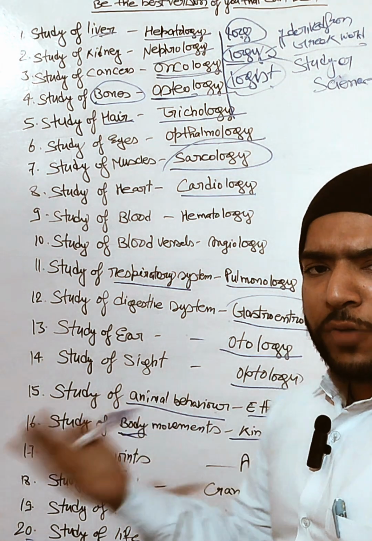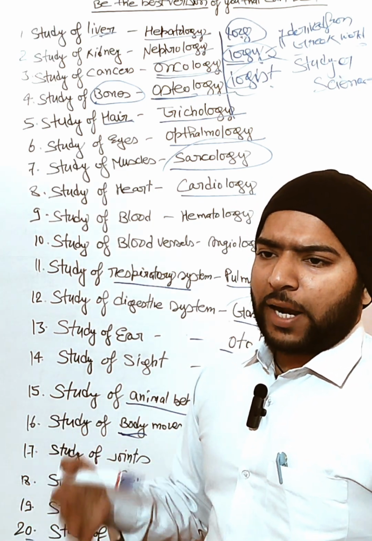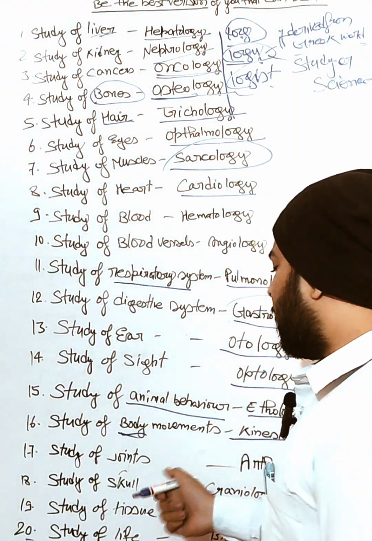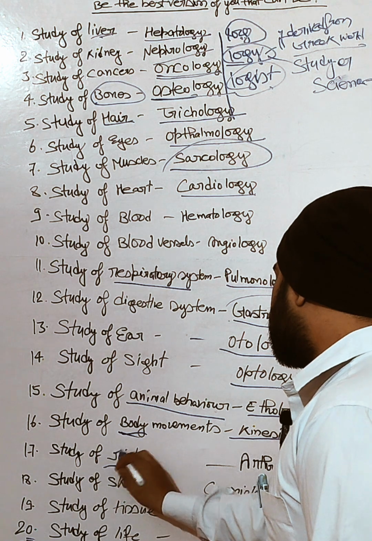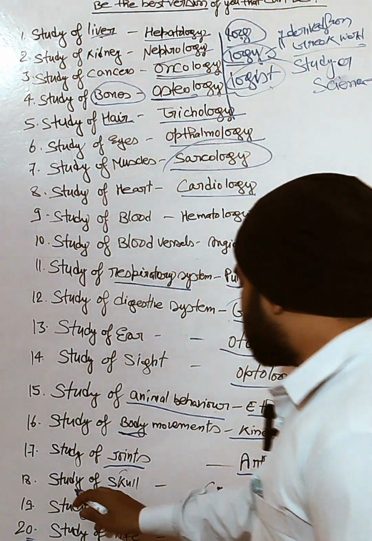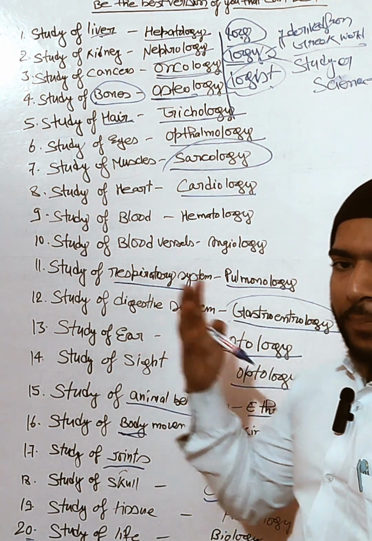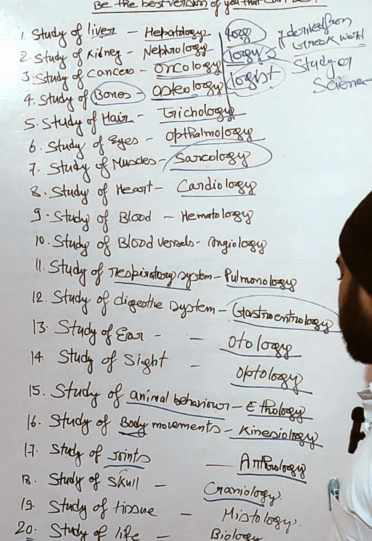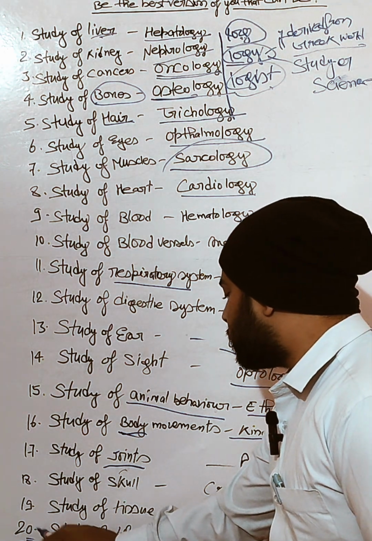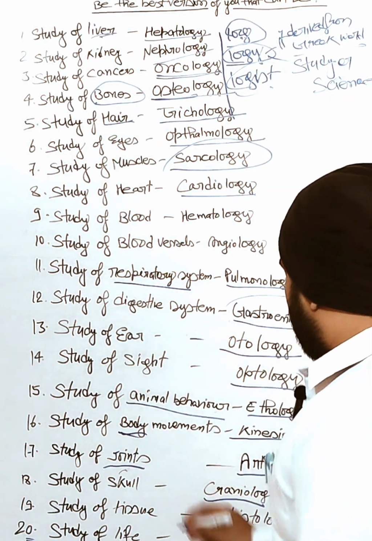And the study of joints. There are a number of joints: movable, immovable, ball and socket, saddle, hinge. Many joints are there in the human body and in all living organisms. So the study of joints is called arthrology. The study of the skull is called craniology, because the cranium is present inside the skull. Study of tissue, histology. And the 20th one, the study of life, is called biology.